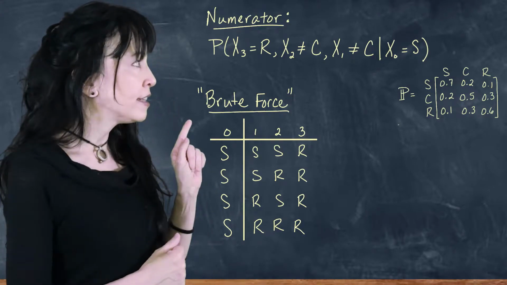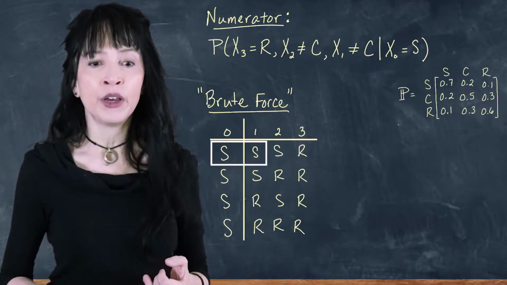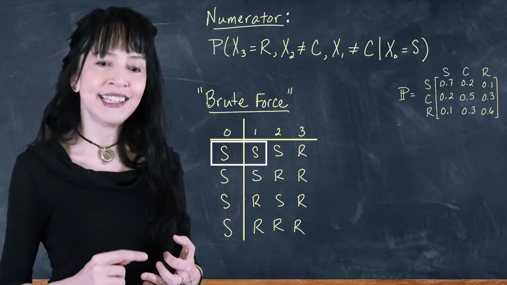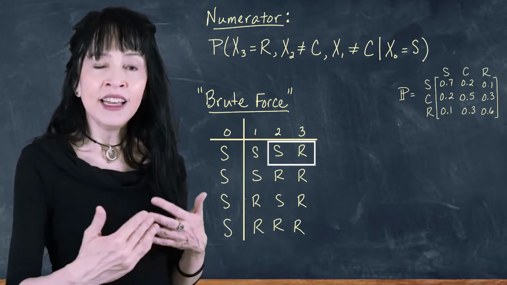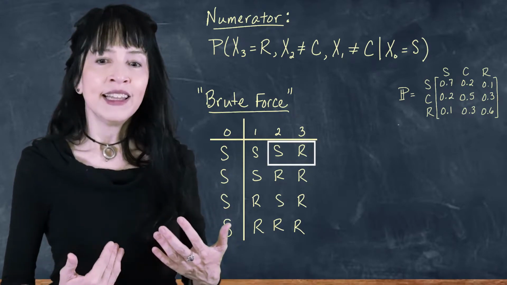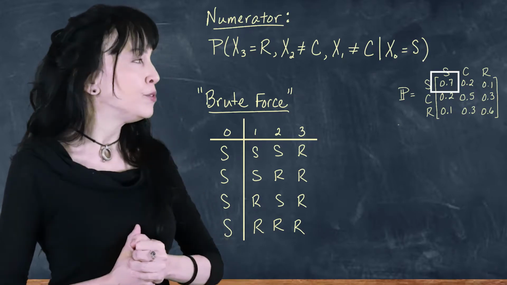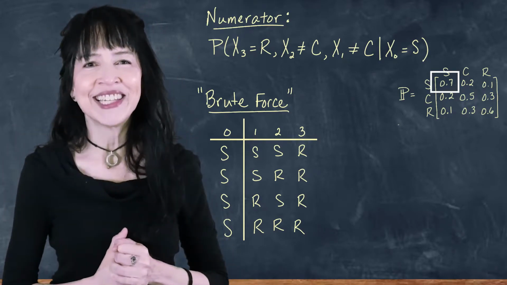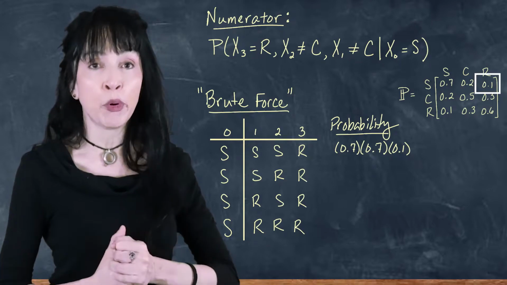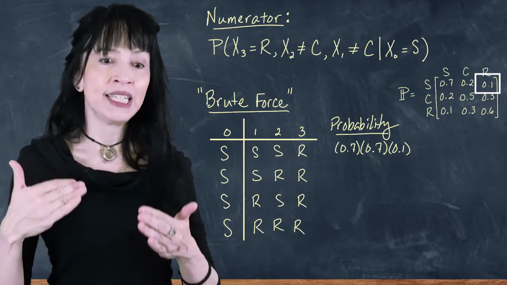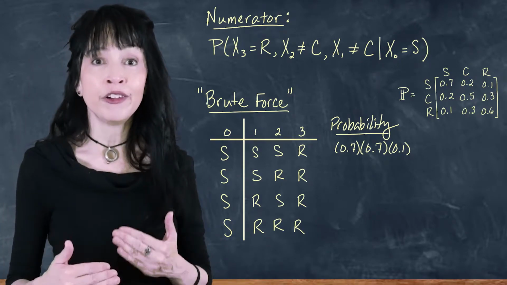The probability that this first row occurs, that we go from sunny to sunny, and then sunny to sunny, and then sunny to rainy, I'm going to use the Markov property. The sunny to sunny probability is 0.7. The sunny to sunny again probability is 0.7, and the sunny to rainy probability is 0.1. I'm going to do the same thing and compute the probabilities for all of these rows.